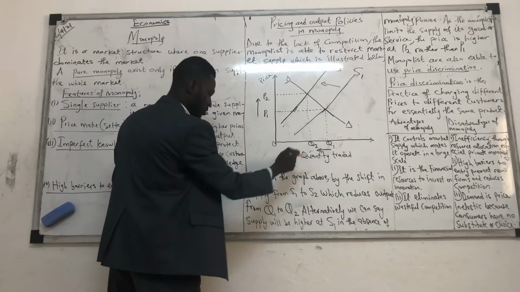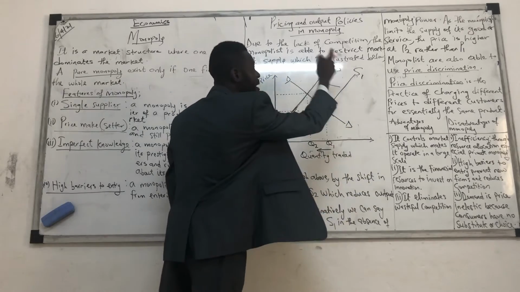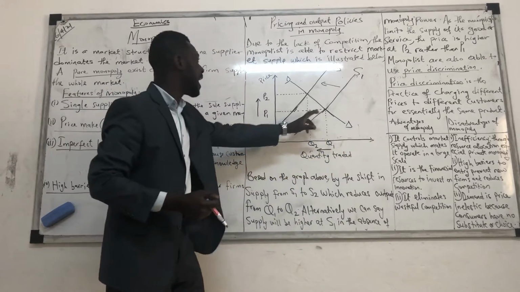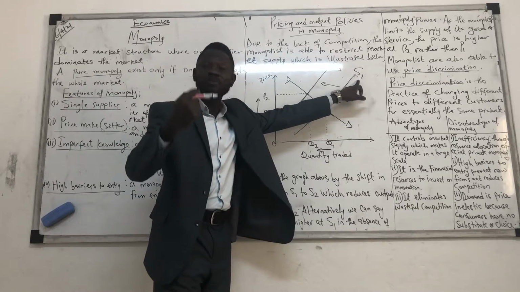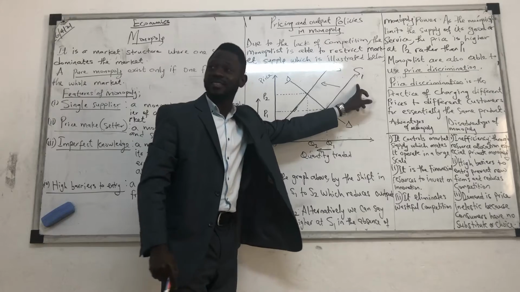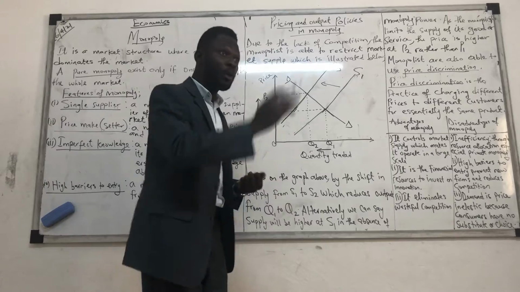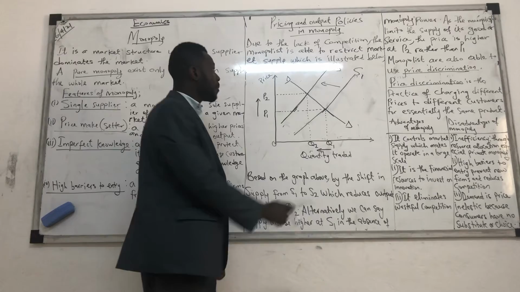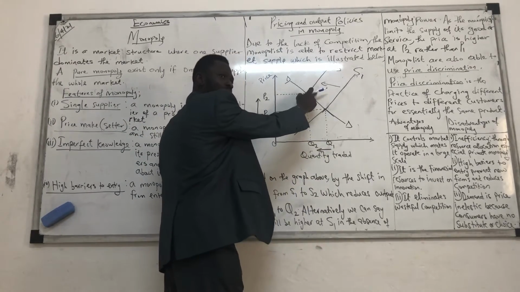output from Q1 to Q2. Alternatively, we can say supply will be higher at S1 in the absence of monopoly power. So without a monopoly, supply will be at the highest at S1. That means if this market is not a monopolist market, if this market is free for all, we will have our supply at the highest at S1. But here, we can't have supply at the highest at S1 because a monopolist has reduced the output. Do we get it? A monopolist has reduced the output. That is why our supply is at the highest at S2.